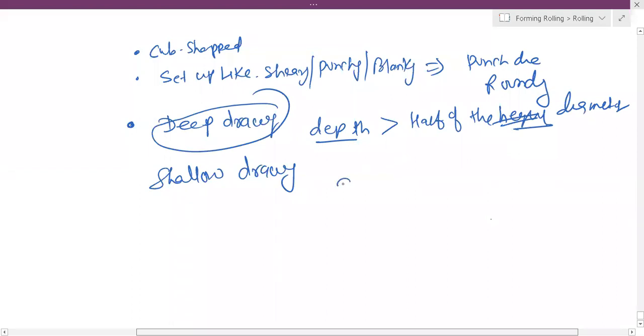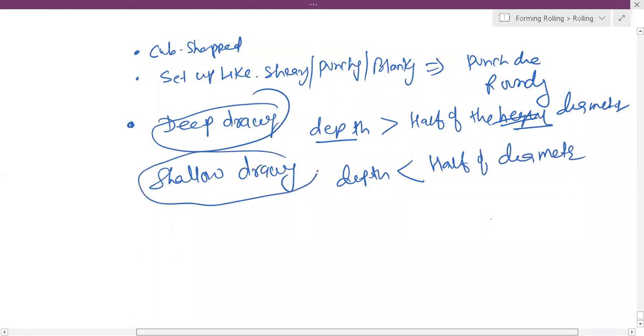If the depth is less than half of the diameter, we call it shallow drawing. First you have to remember this, second this, third this, and fourth, stress.